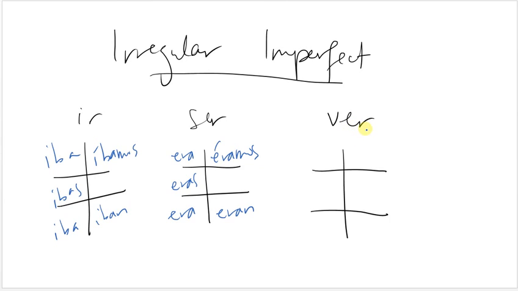For ver, it's just a little bit irregular. It's going to be veía, veías, veía, veíamos, veían. So it still has the same endings as the ER and IR verbs, it's just that we have this E in there that normally we would take out. So these are the only 3 irregular verbs that you have to remember, which is lucky.